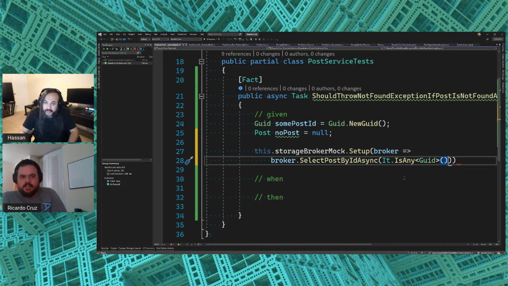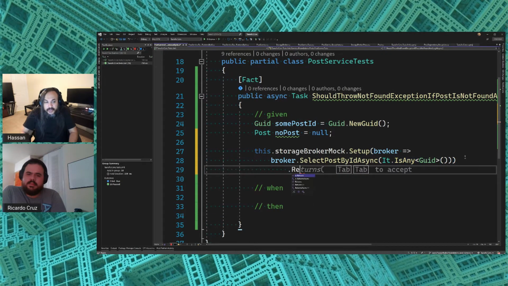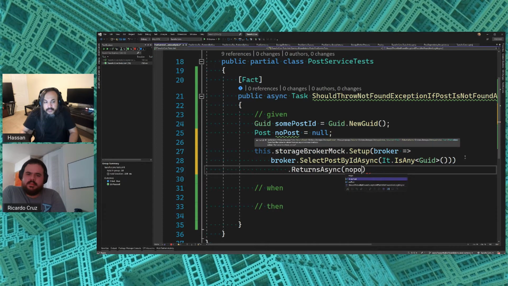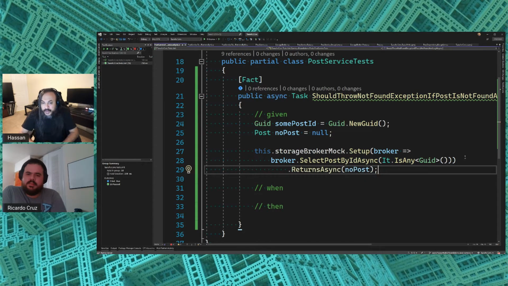And this is a little bit of a new concept here because I'm basically saying, even though I'm going to pass in some post, I don't even care to verify. I just want this to return no post, whatever the passed in parameter may be. Okay, I see visible confusion. Tell me. So why not the some post ID?